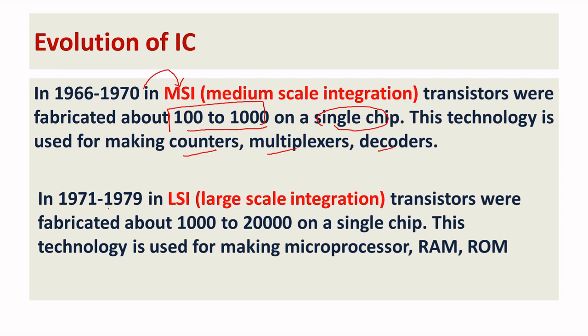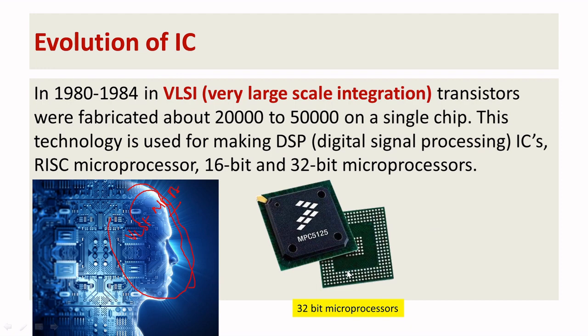In 1971 to 1979, it is the period of large scale integration, with 1,000 to 20,000 transistors embedded on a single chip. With this idea, the microprocessor, RAM and ROM came, that is, random access memory and read-only memory. This is a great revolution that happened in the integrated circuit. Still, people were looking for continuous improvement. So we can say it is a golden era in the integrated circuit.